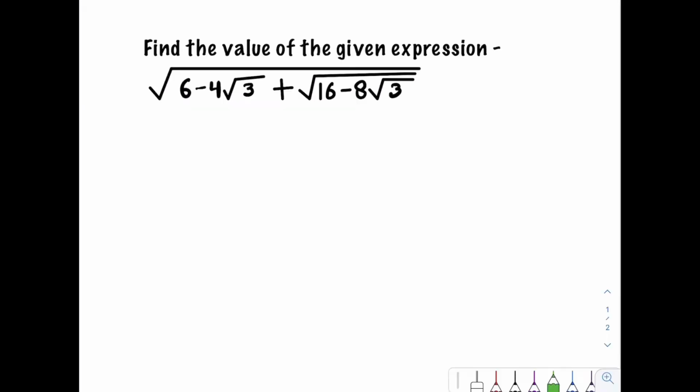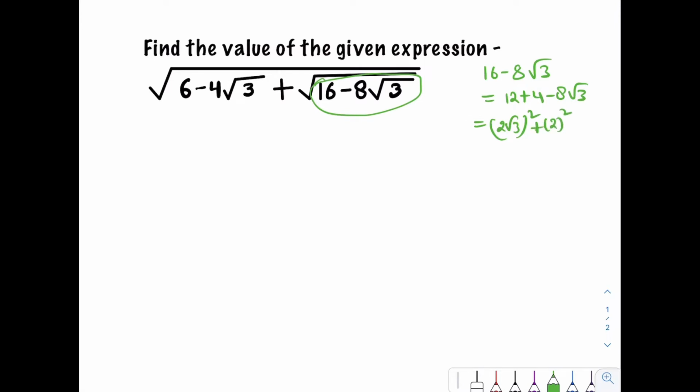For solving this expression, first we solve only this part. This is 16 minus 8 root 3. We can write 16 as 12 plus 4 minus 8 root 3. Now 12 we can write as 2 root 3 whole square, because 2 into 2 is 4 and root 3 squared equals 3, so 4 into 3 equals 12. So we can write 12 as 2 root 3 whole square, plus 4 as 2 square.